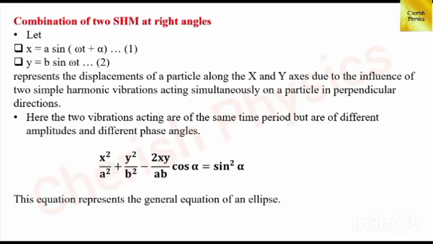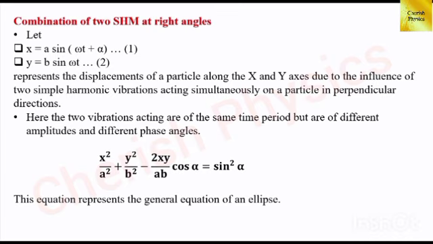Next topic, combination of two simple harmonic motion at right angles. Here, imagine a simple pendulum which is in the ship. The ship is moving forward. While disturbing the bob, it oscillates. Also, the ship flips sideways. It introduces a lateral oscillation in the bob which is perpendicular to the vertical oscillation of the simple pendulum. Hence, the resultant path of the bob is the vector sum of the two perpendicular motion.